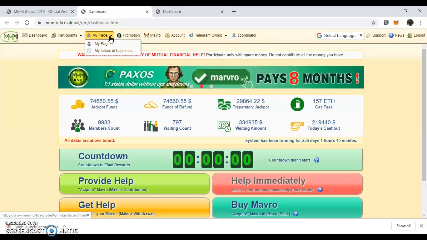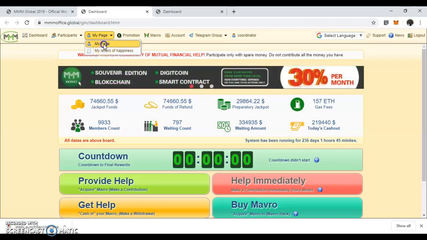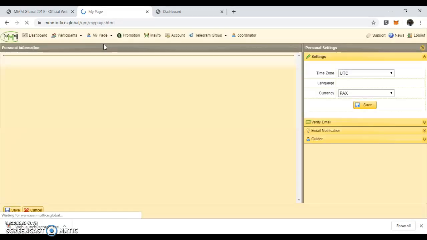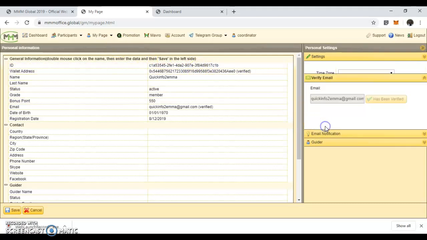You will see pull down options, and then you click on my page. It will open my page. Then you will see a space wherein you can insert your email address. First of all, to insert it, you come to this command here, verify email, and click it.